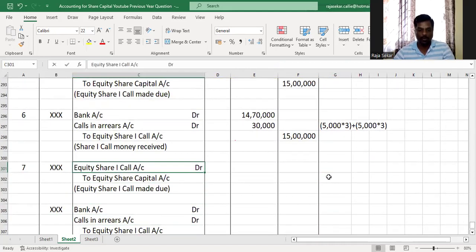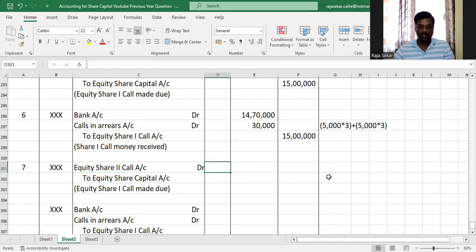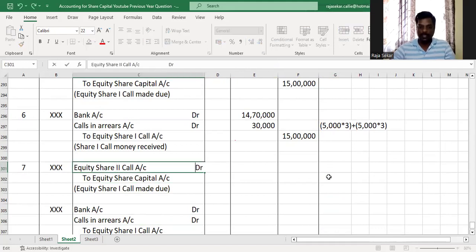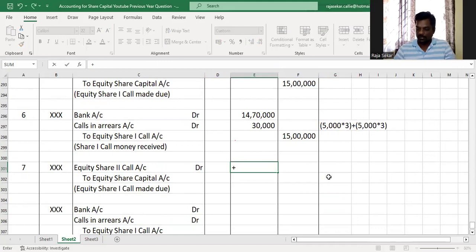So the second call making due entry will be equity share second call account debit to equity share capital. And that is 4 into 5 lakh.